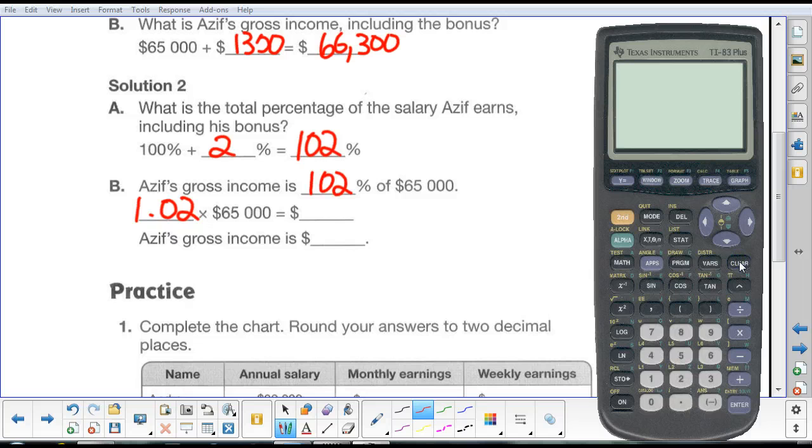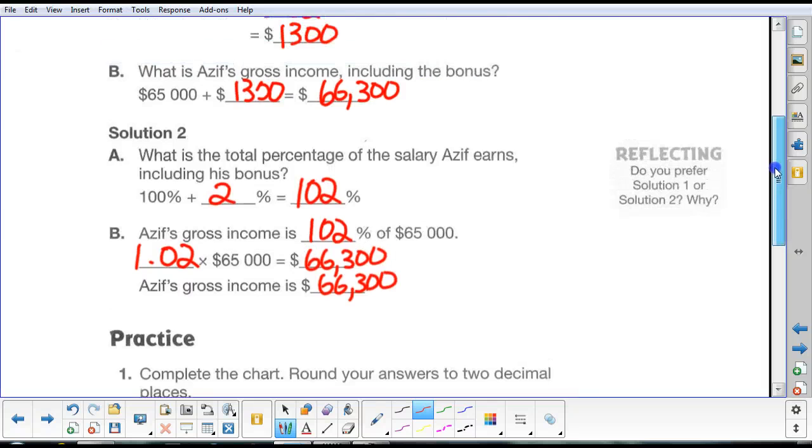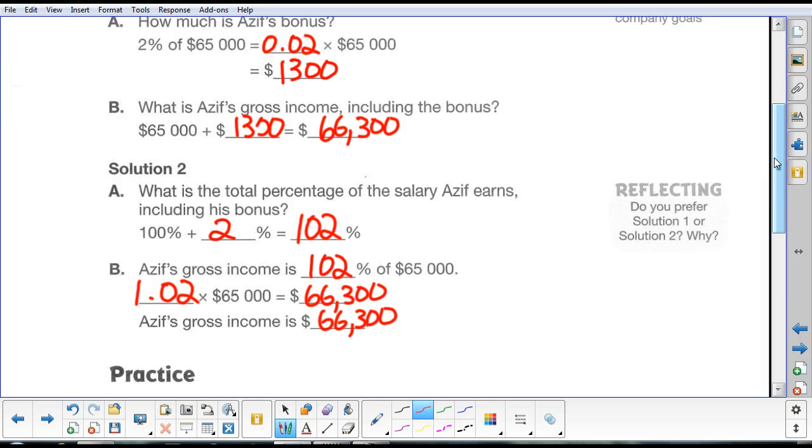So we multiply 1.02 by 65,000, and we end up with the same answer, $66,300. So his gross income is $66,300. You can choose either way. Reflecting, do you prefer solution 1 or solution 2? You can think about which one you can do. Either way is correct. Okay, now go ahead and do the practice.